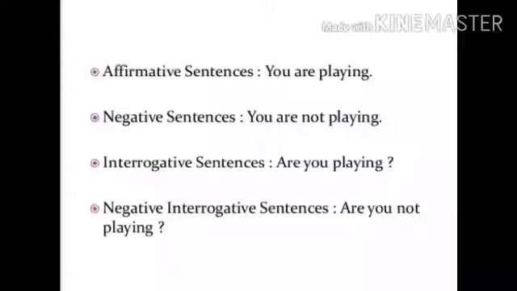Now, check the examples. In the affirmative sentence, we have: you are playing. As I told you, you is our subject, helping verb are. Afterwards, main verb play, and we add ing to the main verb. Object is not here. So in this way, we have our affirmative sentence of present continuous tense: you are playing. In the same way, you can understand the negative and interrogative of the continuous sentence.